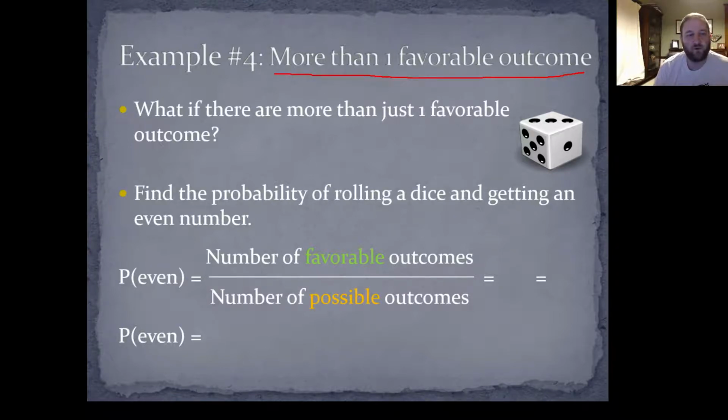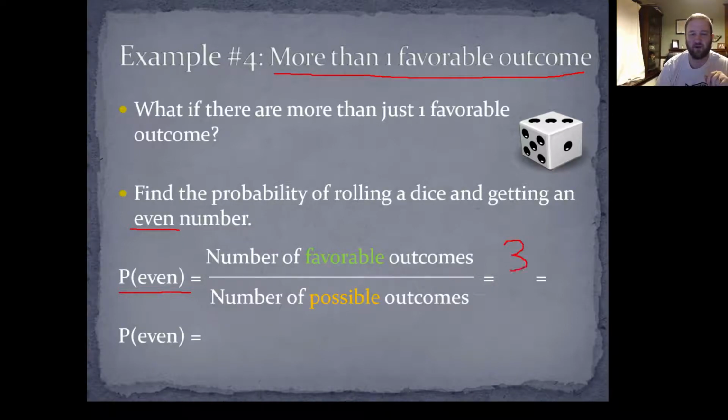But what if we want to know the probability of rolling a dice and getting an even number? So here, we can roll a dice and more than one of the outcomes could be favorable. Okay? So we want to know the probability of getting an even number. So what's the number of favorable outcomes here? How many even numbers are there on a dice? Well, there's the number 2, the number 4, and then the number 6. That's 3 even numbers on the dice, right?